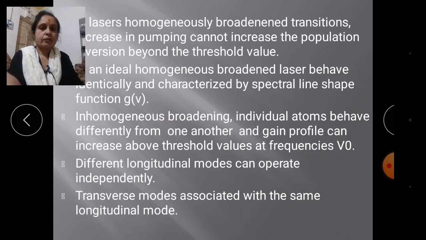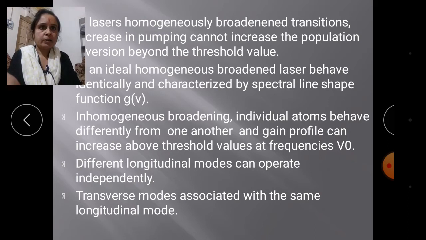In that case, we define the laser's homogeneously broadened transitions, where an increase in pumping cannot increase the population inversion beyond the threshold value. Ideally, a homogeneously broadened laser behaves identically and is characterized by a spectral line shape function. That function is g of v.